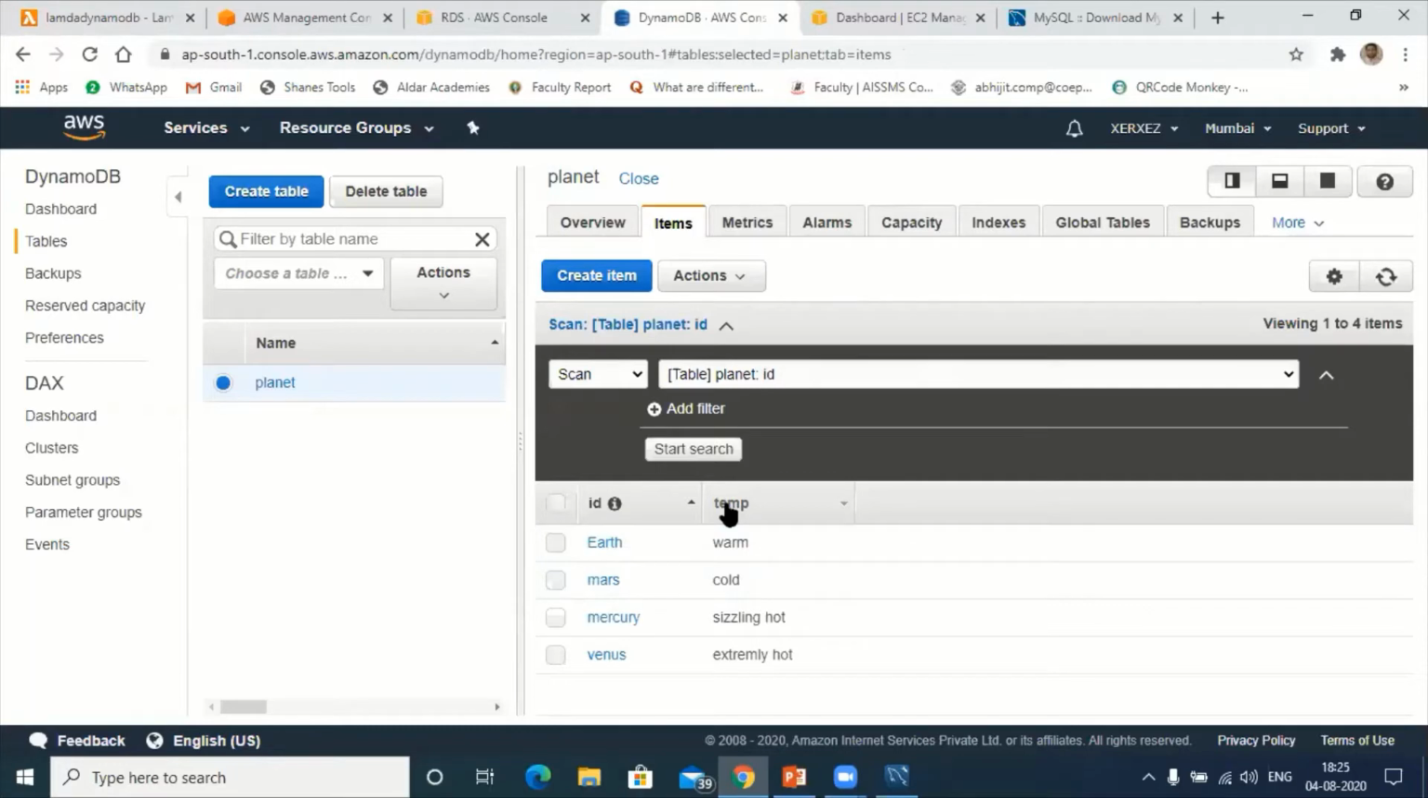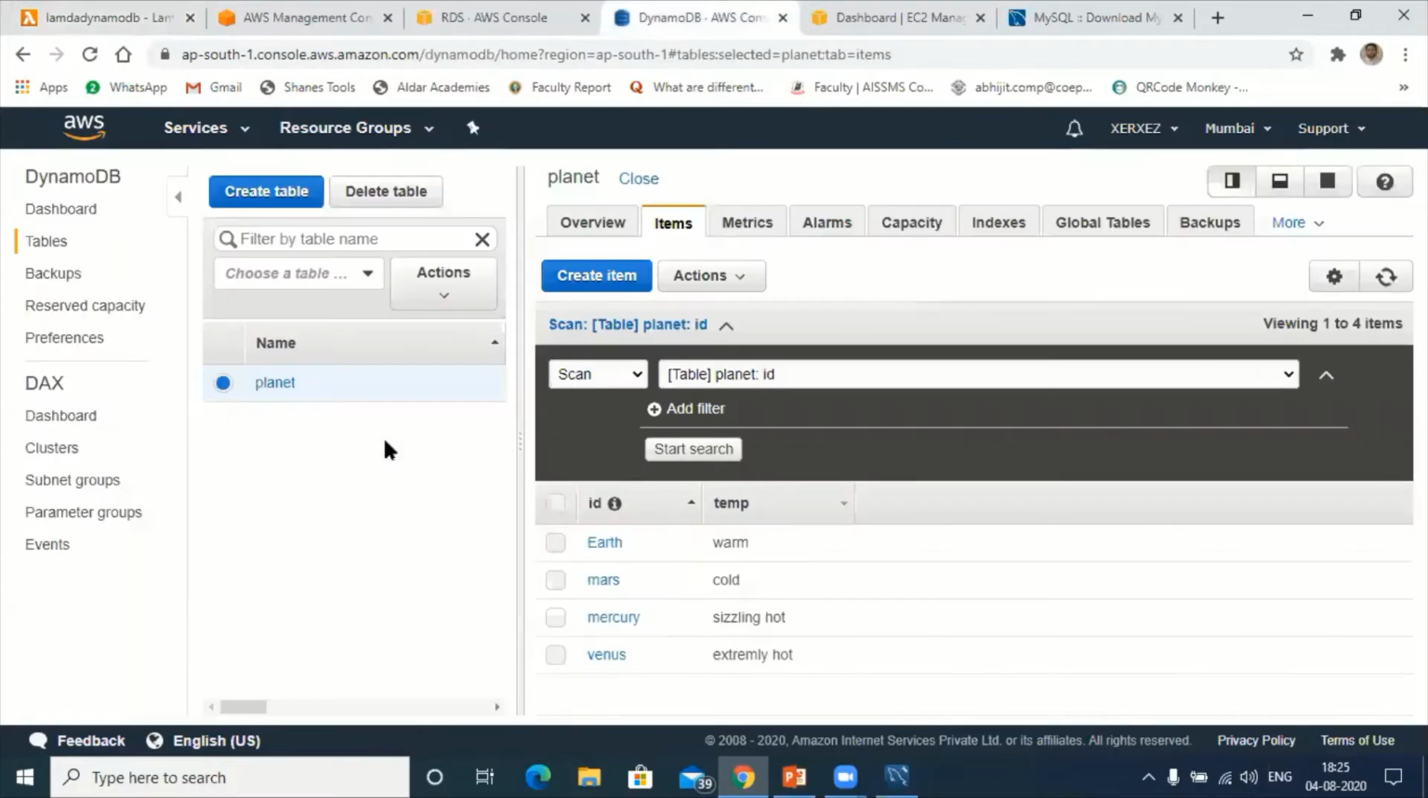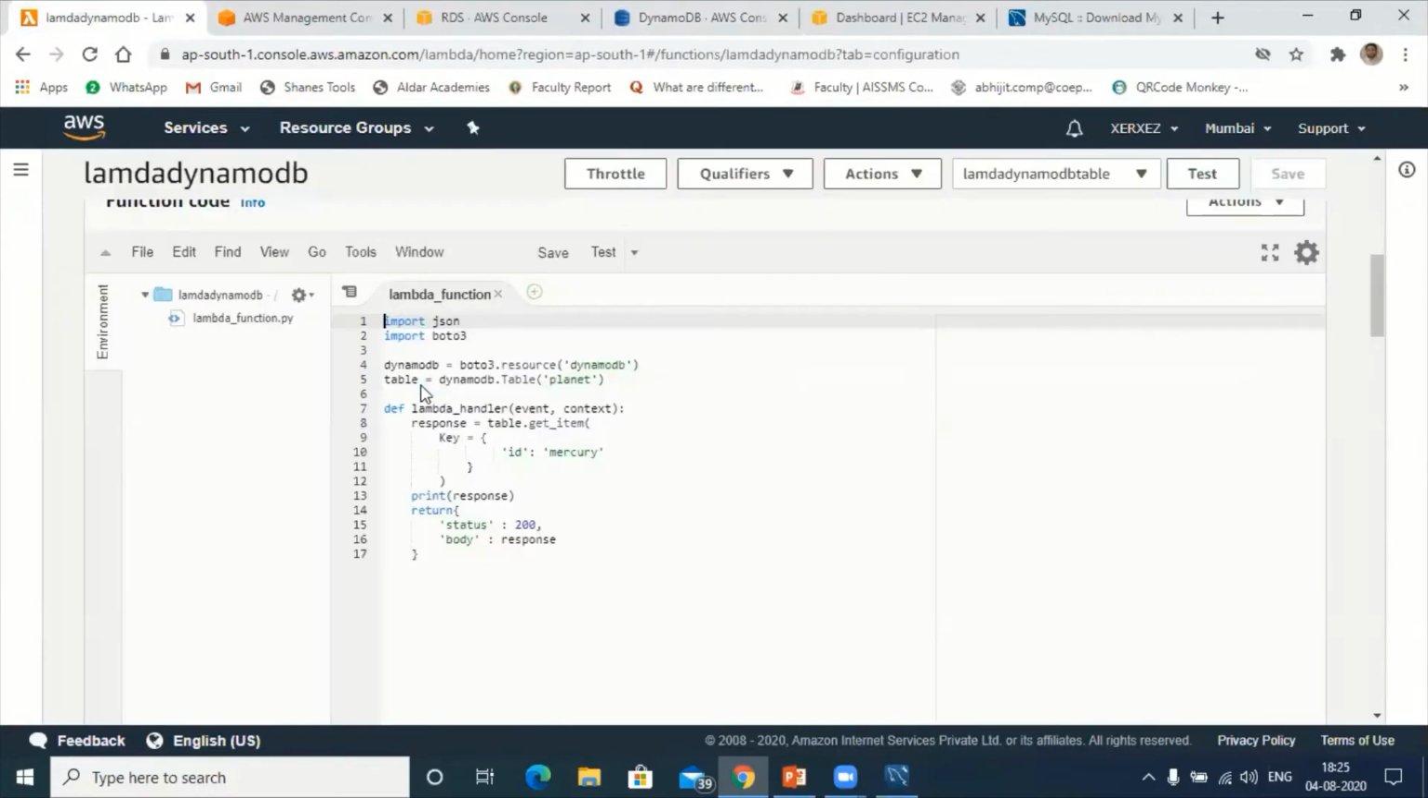The temperature attribute I have. The record of that Earth is warm. Similarly, Mars cold. Mercury sizzling hot. Venus extremely hot. Now I want to fetch this data using DynamoDB. Let's go to the program. So what I have done, obviously this will remain same. Boto3 is required to fetch the data from DynamoDB to Lambda function. So I've created one variable here, DynamoDB, using Boto3. This is the resource. So DynamoDB is the resource here, and this is my table name, Planet. So I'm fetching the data of the table called Planet here, and I will store that in table.